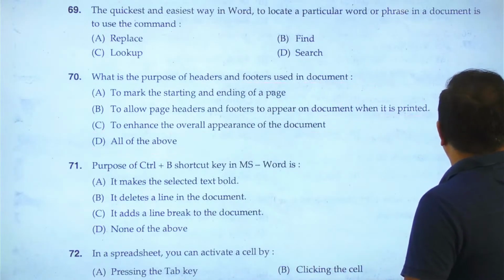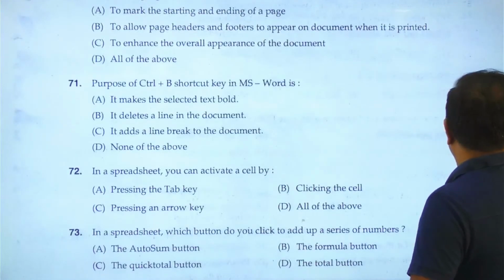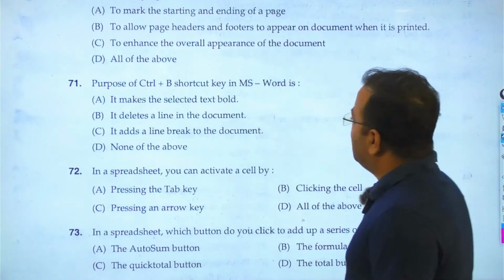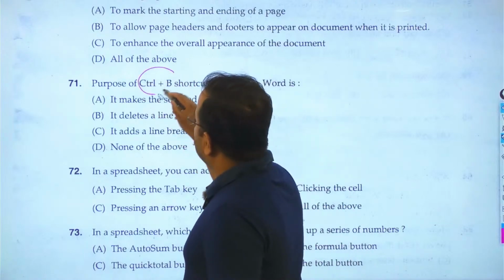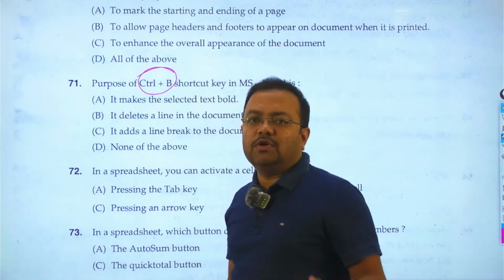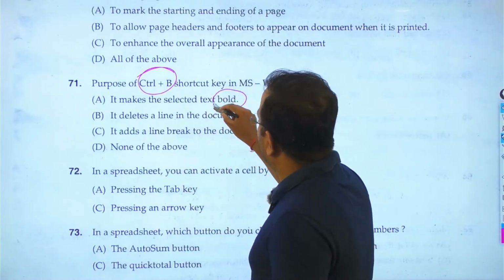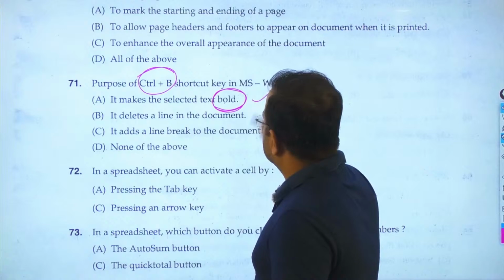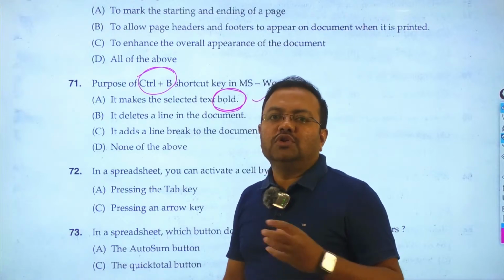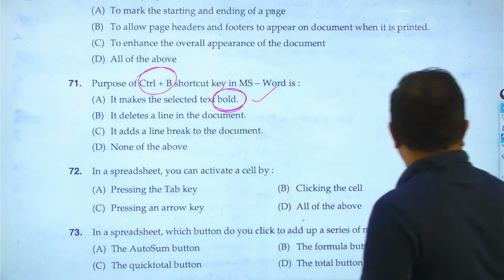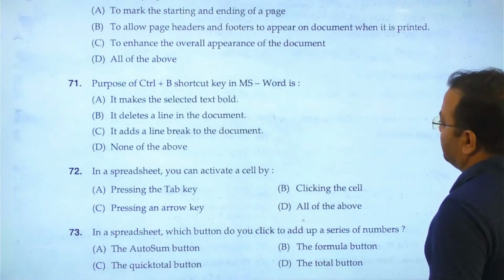Then goes to question number 71. It has asked about the purpose of Control B, a very popular, easy question. Control B, B for bold. So we can choose to make the selected text bold. So Control B is basically used to bold the documentation, right? Then goes to question number 72.